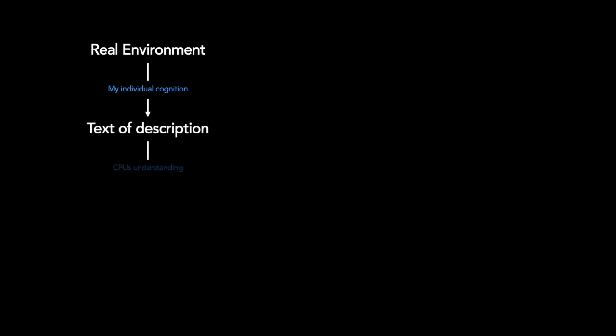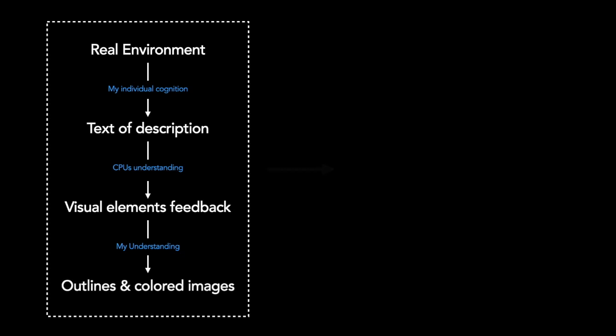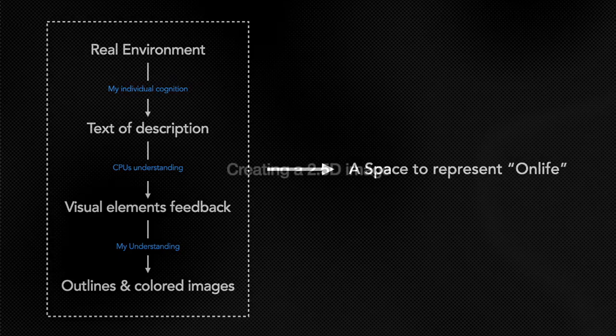It is just like a sequence show. As more people's feedback is superimposed, the color and shapes become more specific. So to summarize this part, I use my cognition to translate the environment to a description, and using the CPUs' understanding, translate the description to visual elements, and then I combine them together into outlines and colored images. The next step is how I use those materials to create a space representing on life.